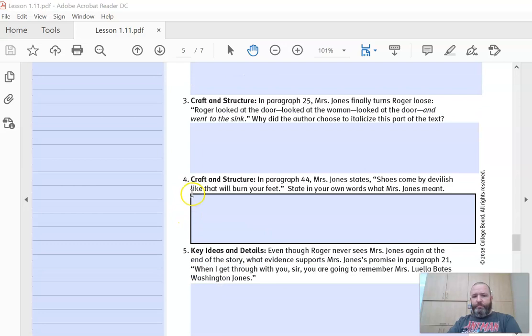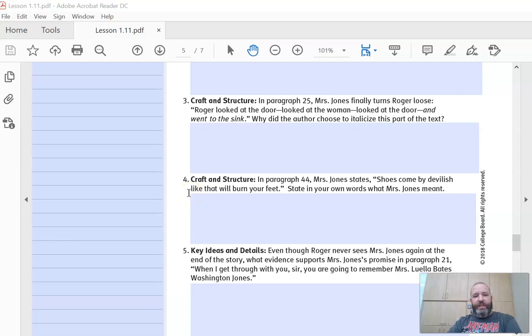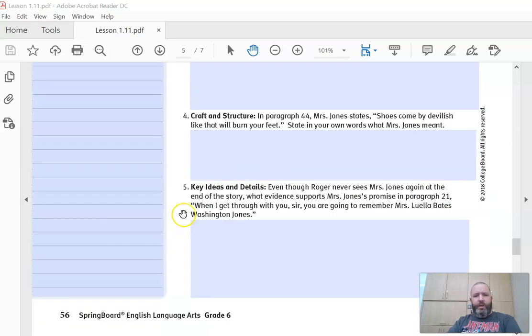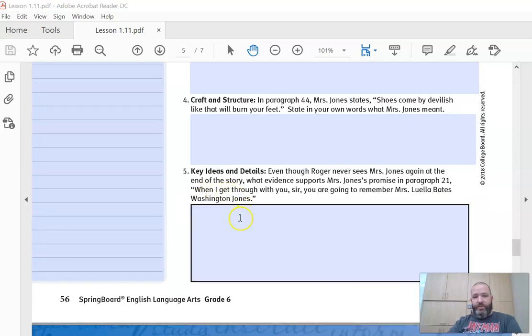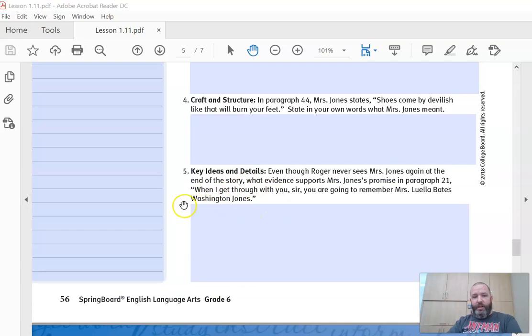Number 4, in paragraph 44, Mrs. Jones states, "Shoes come by devilish like that will burn your feet." State in your own words what Mrs. Jones meant. I think it's "shoes come by devilish means," I think they're missing a word there. Number 5, key ideas and details. Even though Roger never sees Mrs. Jones again at the end of the story, what evidence supports Mrs. Jones' promise in paragraph 21? "When I get through with you, sir, you are going to remember Mrs. Luella Bates Washington Jones." She says that early on in the story. How does she fulfill that promise?